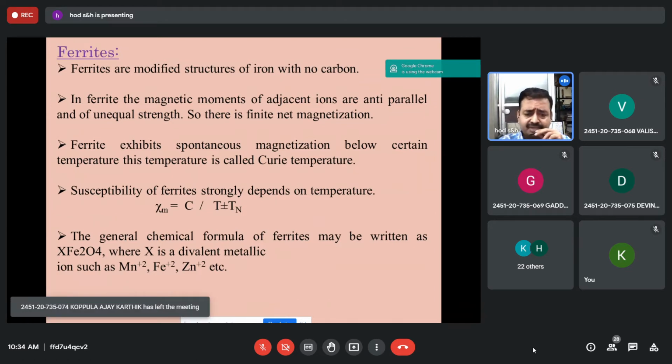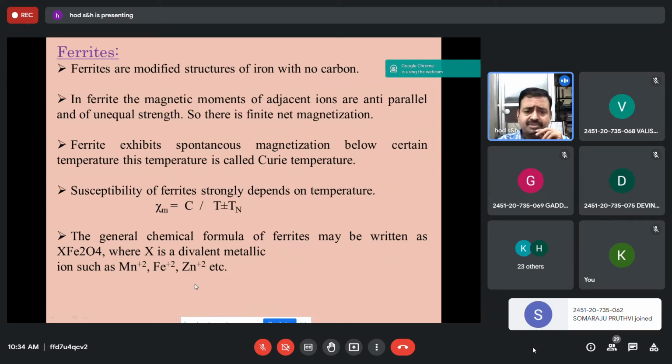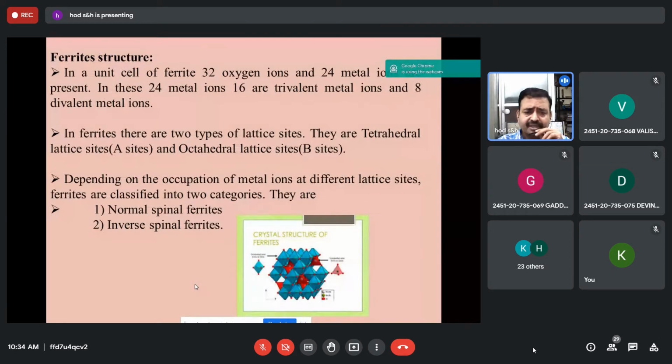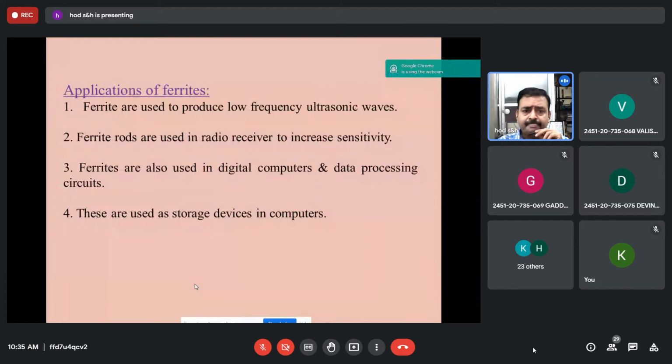And they have a structure. They have the chemical formula XFe2O4, where X is a divalent metal like manganese, zinc, etc. These are the ferrites, and they are ceramic mixtures of certain materials. And this is the ferrite structure. Only its concept. The unit cell consists of 32 oxygen ions, 24 metal ions, like that. You should remember this. And the applications of ferrites: they are used to produce ultrasonic waves, increase sensitivity, like that.